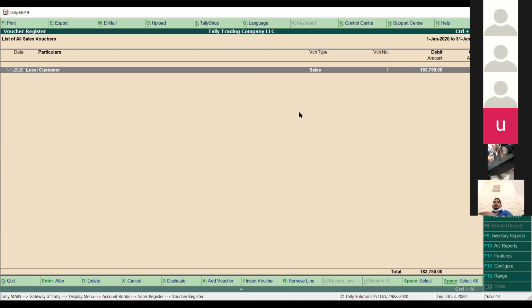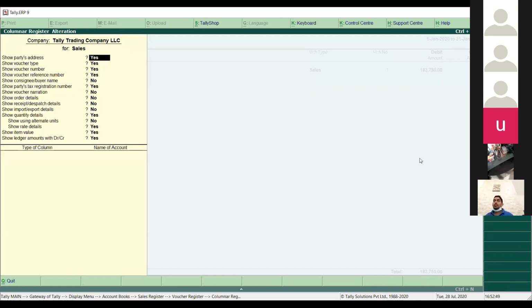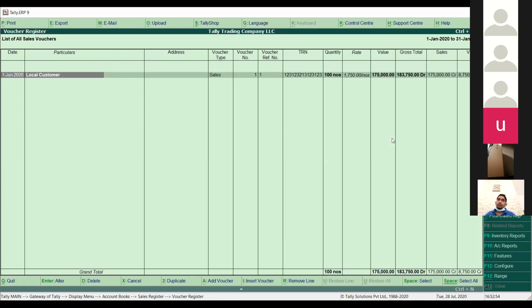So next, if you want to see the column report for this sale register as well, what do I have to do? I have to press F5 from here, select the columns, press enter, and Ctrl+A to save. It will extract the report in the detailed view. Then you can export it to Excel for your own purpose as you require.